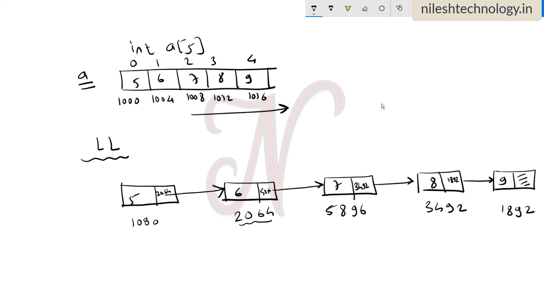So the next problem is insertion and deletion. See here, at runtime you can insert any number in between two elements. If you want to insert the number 11 in between 6 and 7, you can easily add the address. For example, this address is 8090. So here we change the address to 8090 and it is assigned to this next pointer. Here we remove this link, so 5896 here. Compared to an array, there is no need to shift all the items to the left side or the right side. Same here, deletion is very easy.